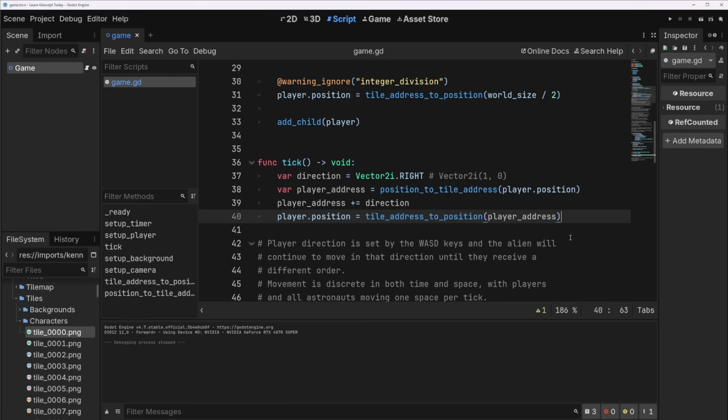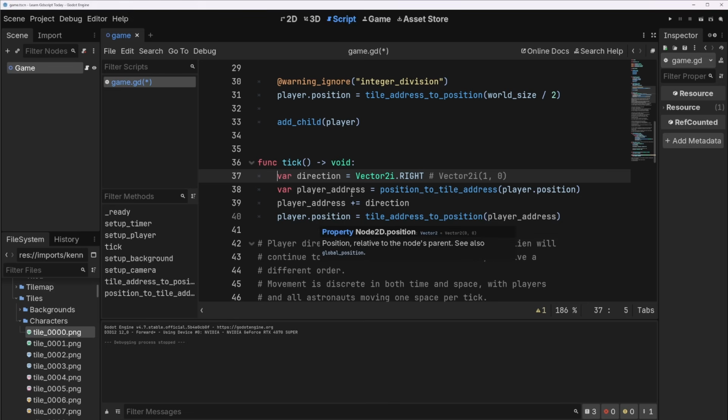Let's get control over this guy. We want to use the WASD keys. Tick runs about 3 times a second. If you put an input check in here, there's a really good chance that it's not going to actually pick it up because you might not be actually just pressing a button at that time. So I think input functions still have to go into process.